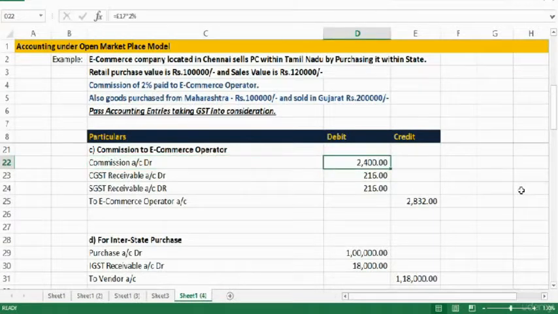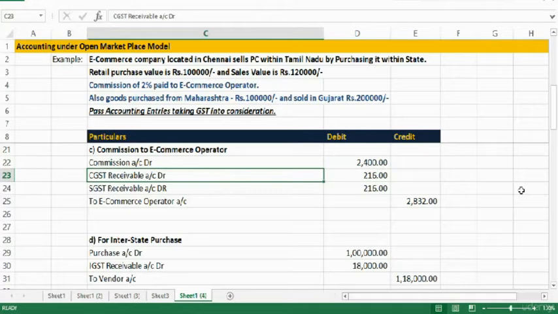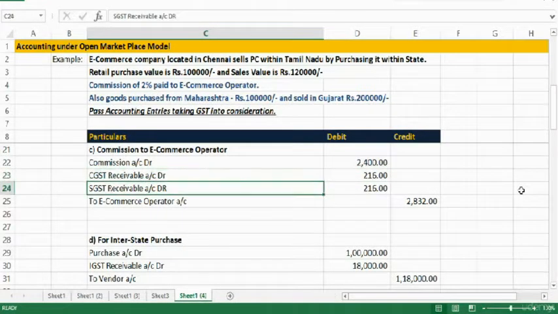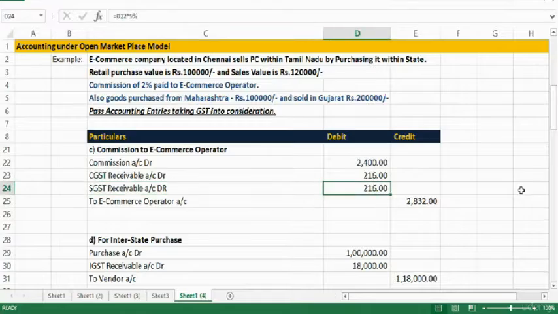So on this 2,400 we have to pay CGST of 9%. So CGST receivable account is debited 2,400 into 9%. SGST receivable account is also debited 9%. So this total amount is payable to the e-commerce operator. So we'll credit the e-commerce operator account by totaling all three, which is 2,832.